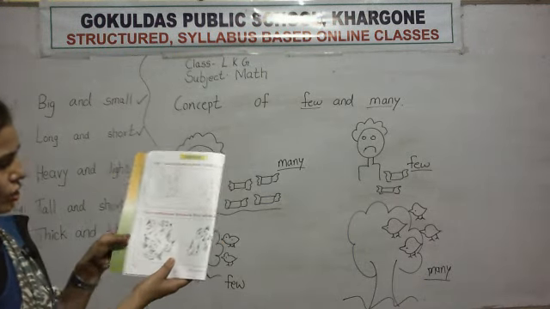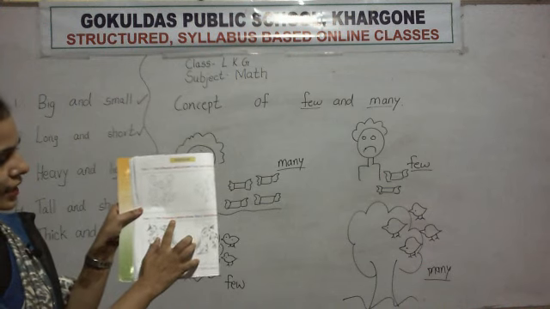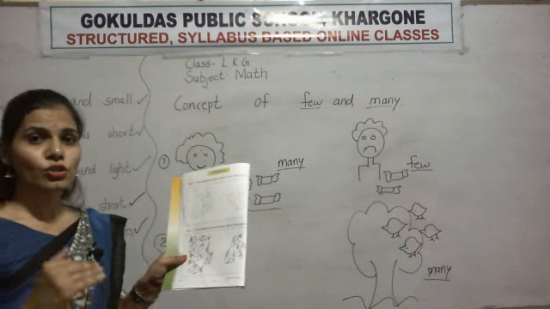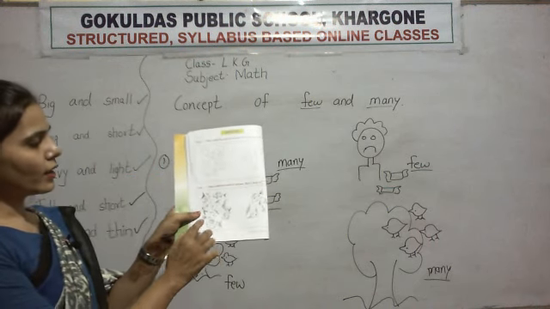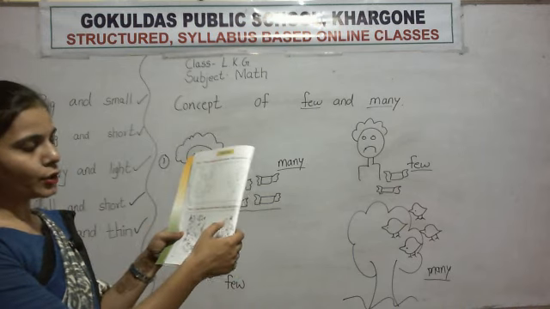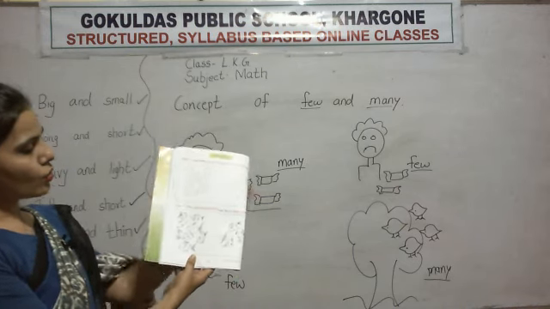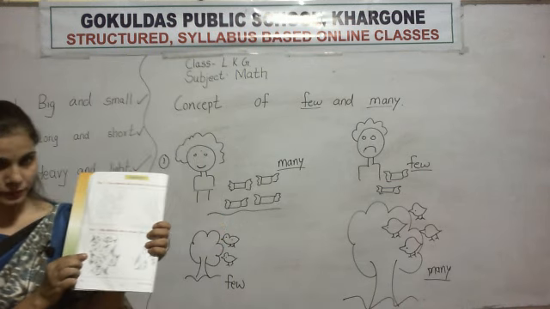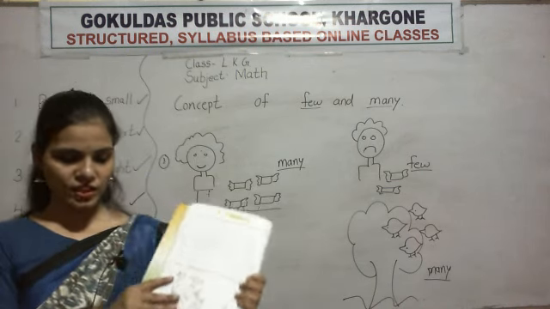Now the next question is, tick the collection which shows many. Which shows many things? So here so many fish, and here only 1, 2, 3 fish. So you color the many fish.